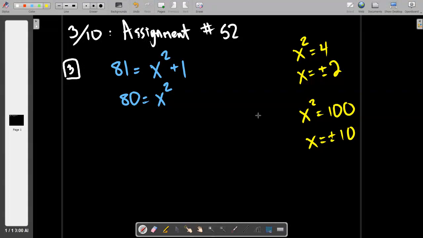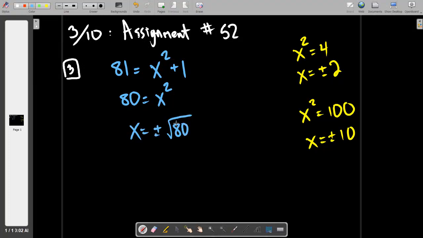I could keep going, right? But the thing is, if the number is what we call a perfect square, then taking the square root of it is super easy. I have to take this real quick, sorry. So again, if I ask you to take the square root of a perfect square, it's easy, you just get a whole number. But kind of a blast from the past here: if I take the square root of that blue equation on both sides, I wind up with x equals positive or negative square root of 80.